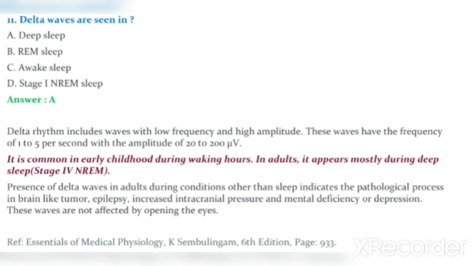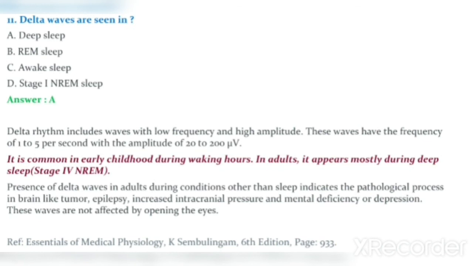Presence of delta waves in adults during conditions other than sleep indicates a pathological process in the brain, like tumor, epilepsy, increased intracranial pressure, and mental deficiency or depression.